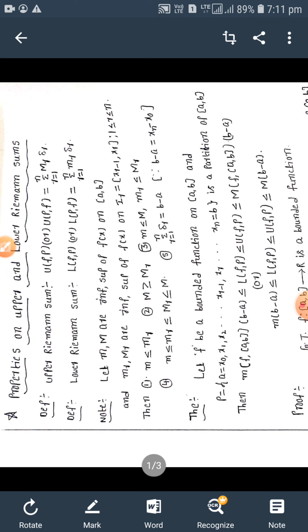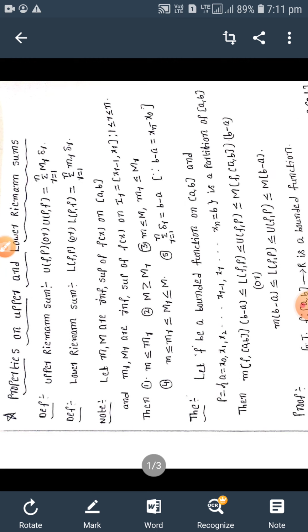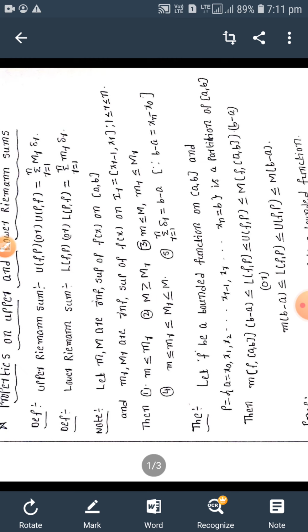Today we discuss some properties of upper and lower Riemann sums. Let us recall yesterday's class.